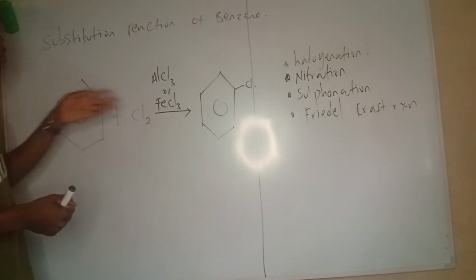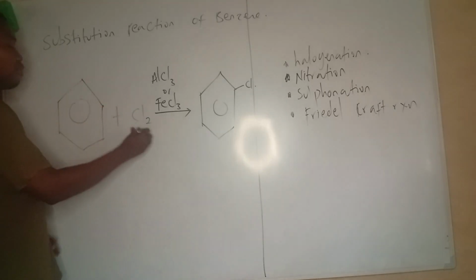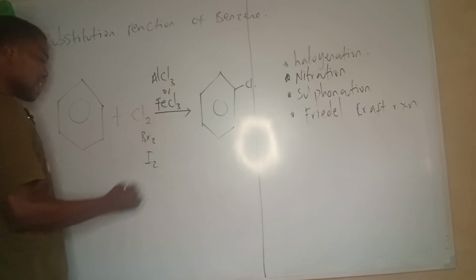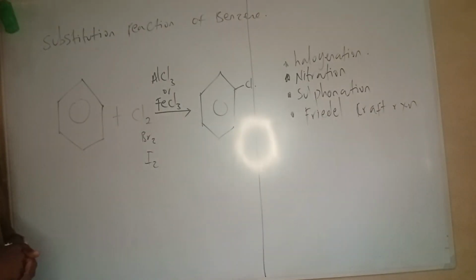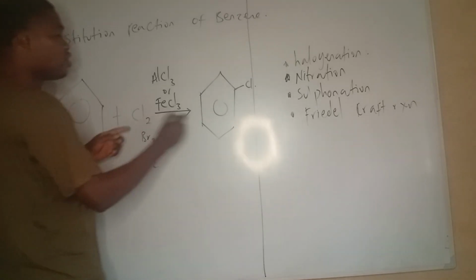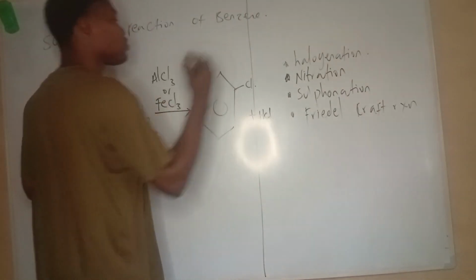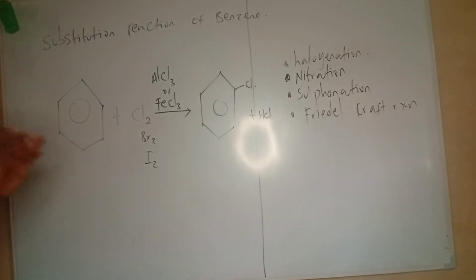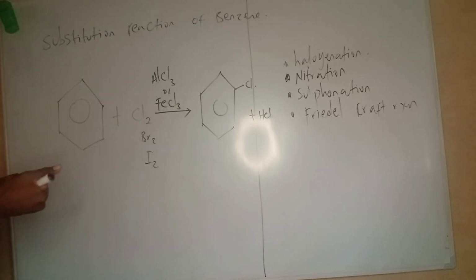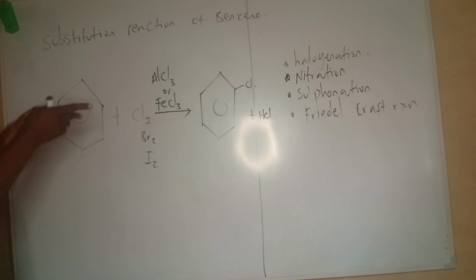So if I do this reaction with bromine, chlorine, and iodine, though the reaction with iodine is slower, in terms of this catalyst, the chlorine is going to substitute a hydrogen. Not every position in benzene has hydrogen replaced, so you're going to get chlorobenzene plus HCl. So that's halogenation, very simple. This type of reaction is usually termed electrophilic substitution. The type of substitution benzene undergoes is called electrophilic substitution.